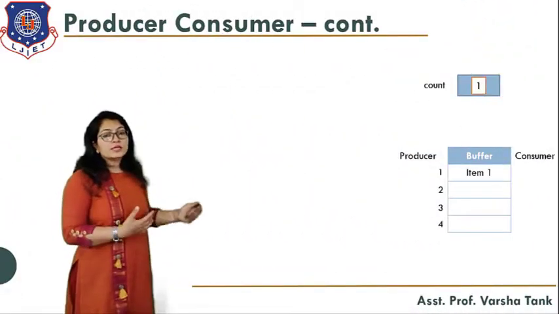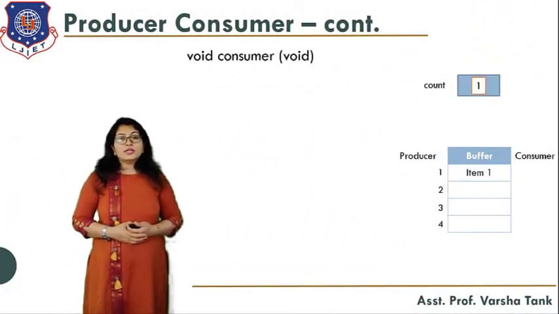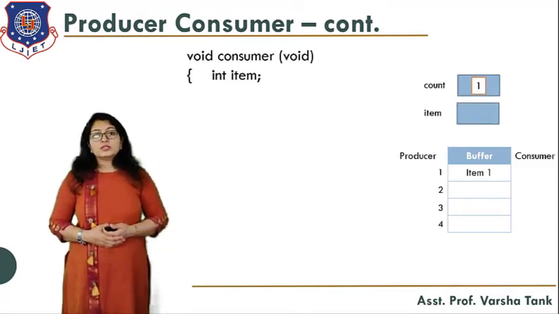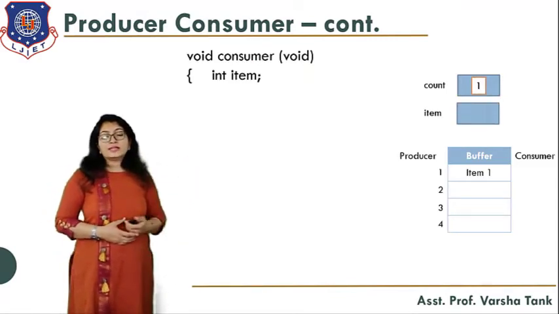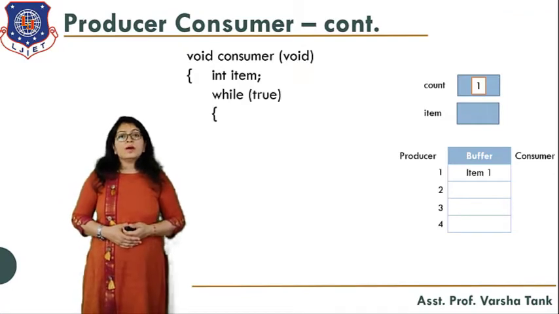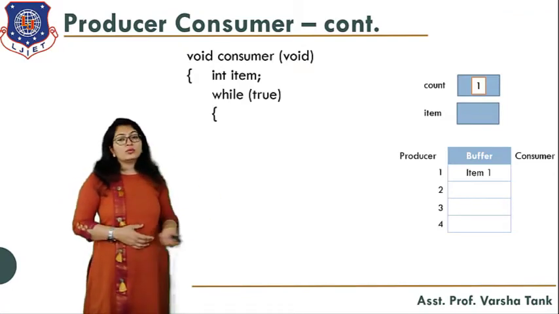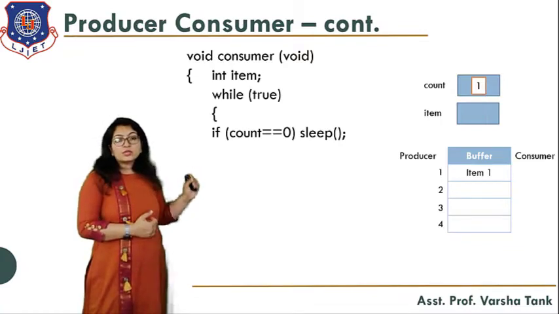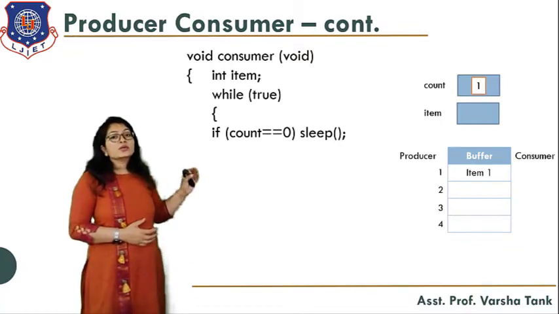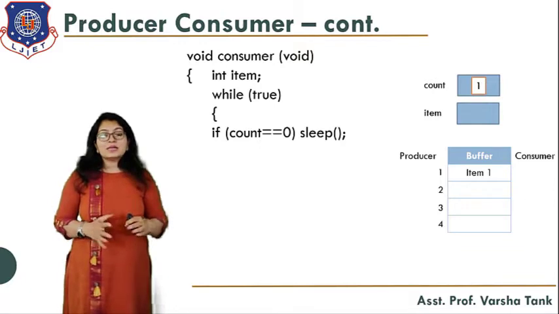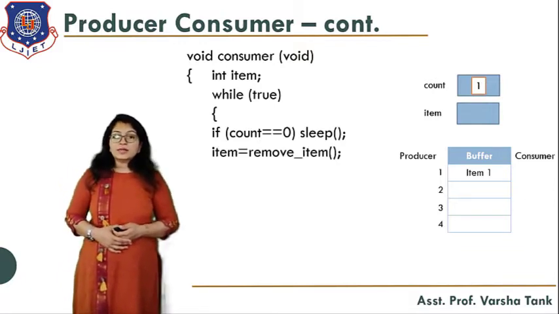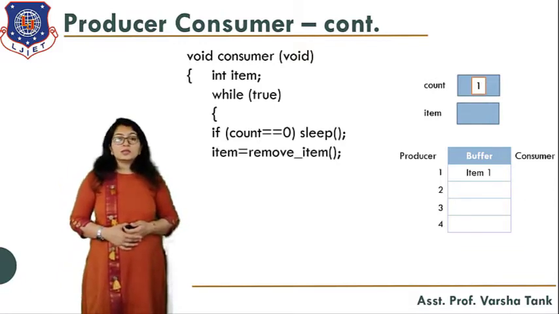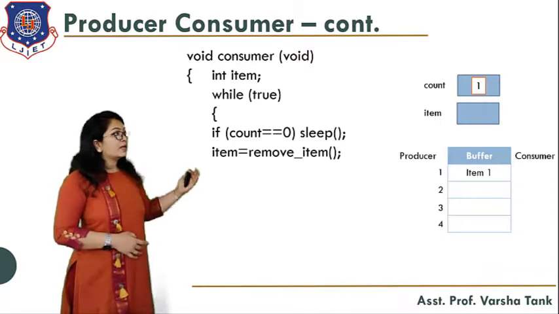Now same thing for the consumer. Initially here count is 1. So item is equal to integer is equal to item. While true, that means while the consumer wants to consume the item. So if count is equal to 0, then sleep. That means the consumer will be suspended until the count is not 0. Otherwise it can consume the item.